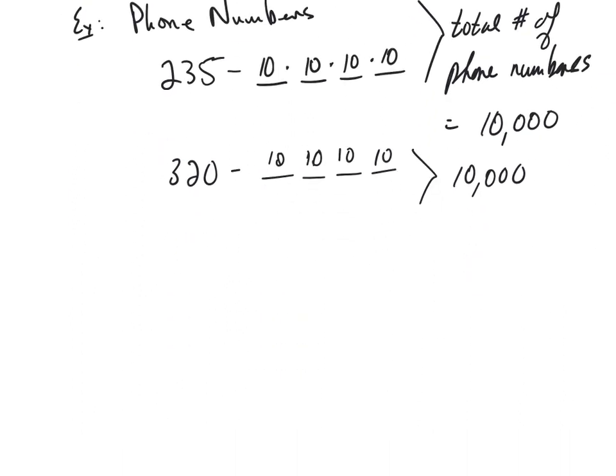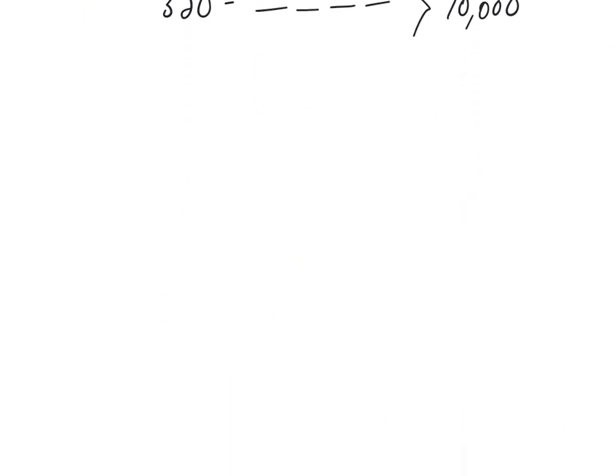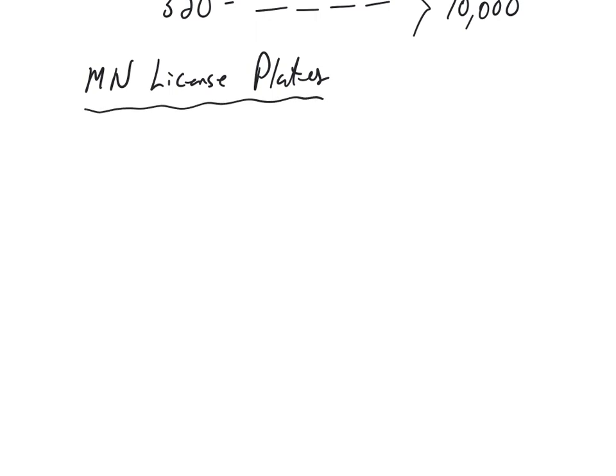Here's another example. How about Minnesota license plates? Now, there's all kinds of different arrangements of characters for license plates in the state of Minnesota.